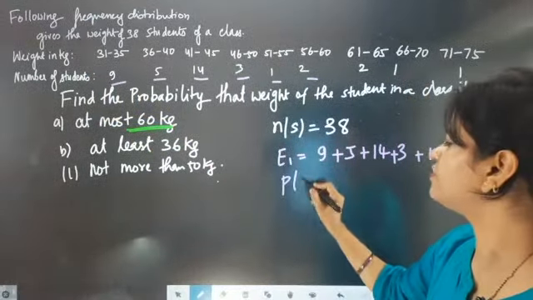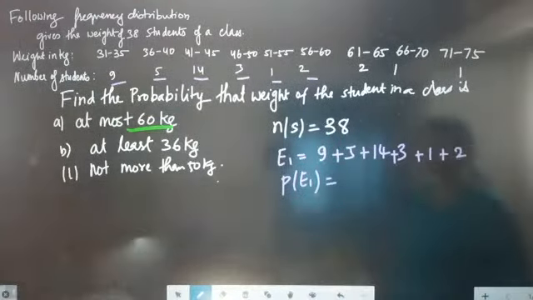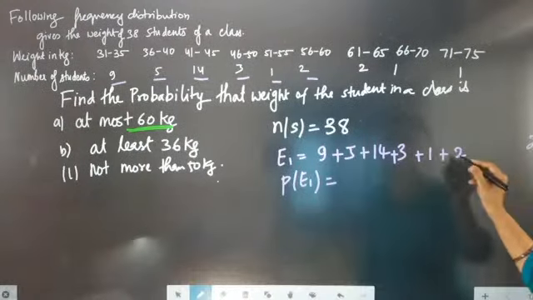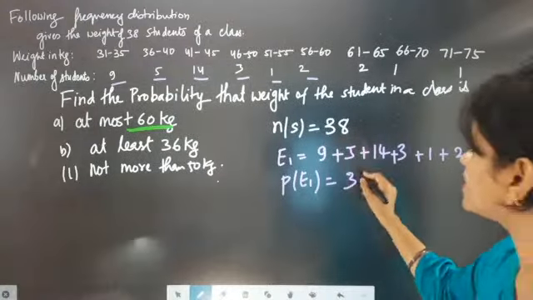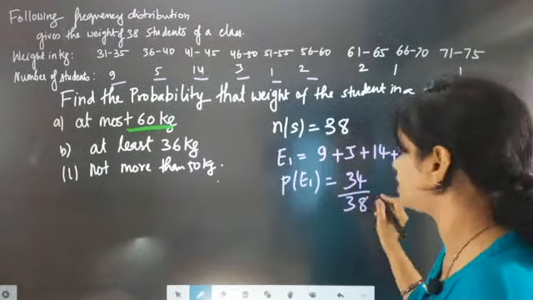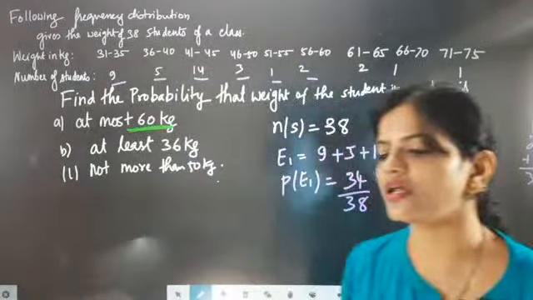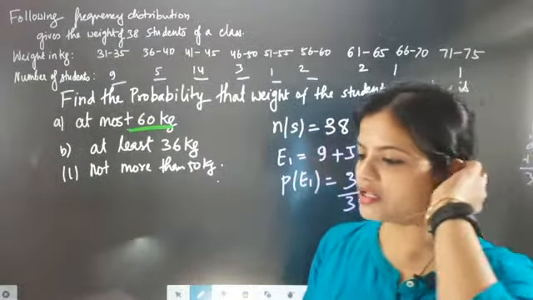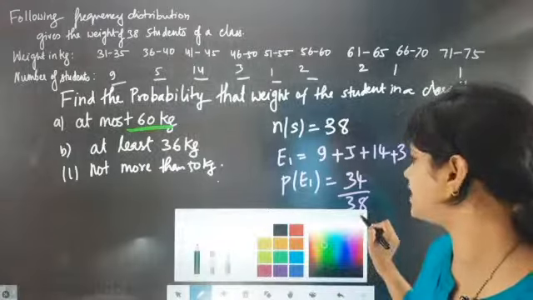The probability of event 1 is 9 plus 5 is 14, 14 plus 14 is 28, plus 3 is 31, plus 1 is 32, plus 2 is 34. So it is exactly 34 by 38. That is the correct answer, beta. Shall we go for the next one?